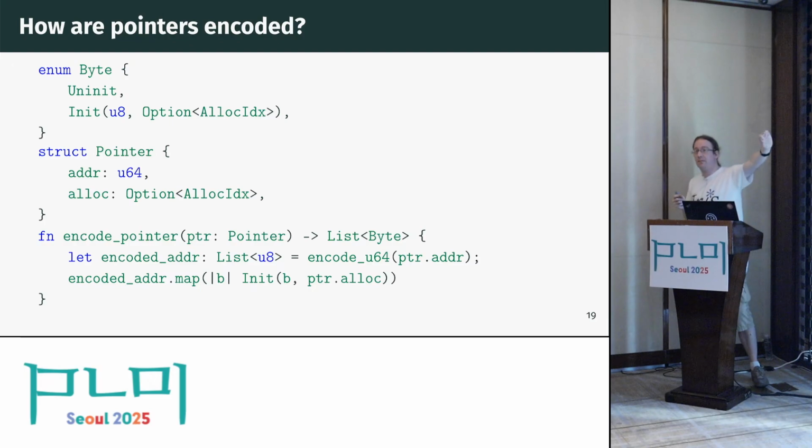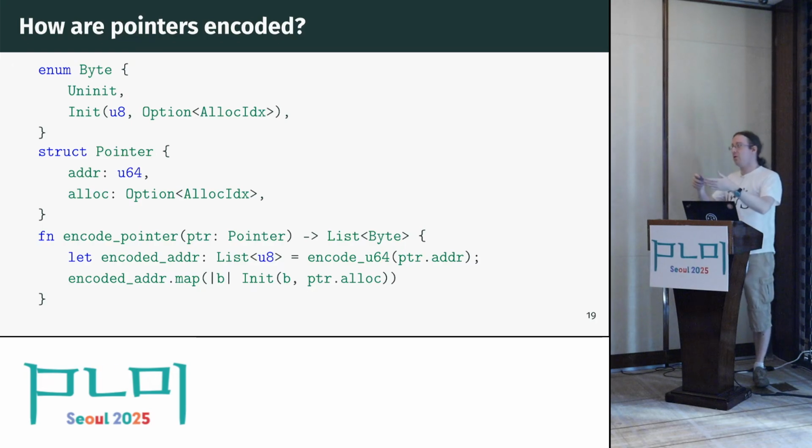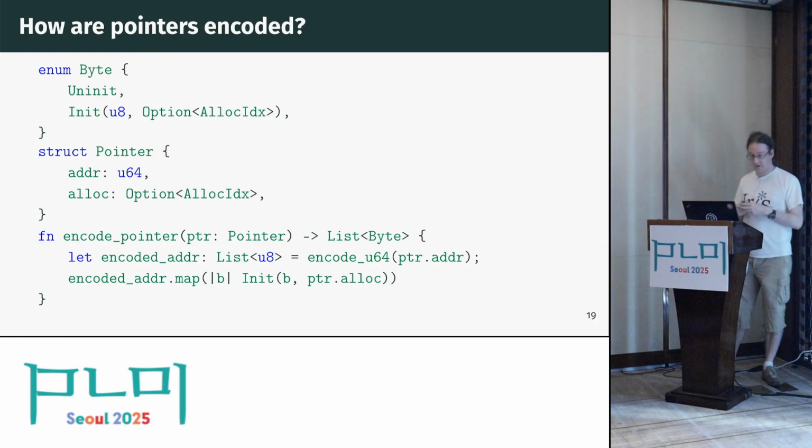So with this approach, we can't really miss these kind of problems, because our interpreter just won't even compile if we are forgetting to, if we don't talk about what happens with the provenance somewhere. So this approach forces us to not have these kind of blind spots in our spec.